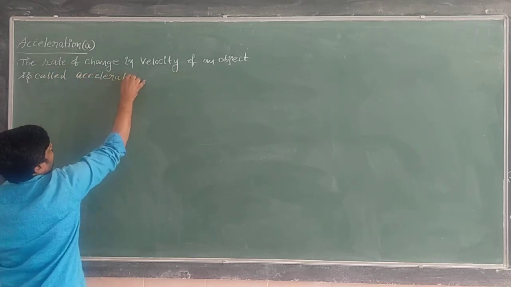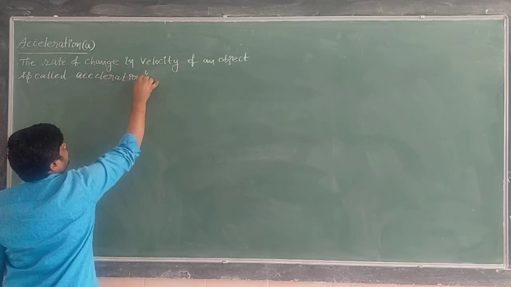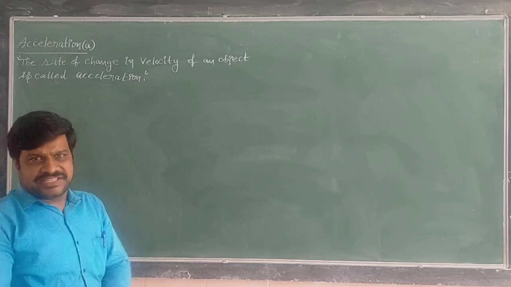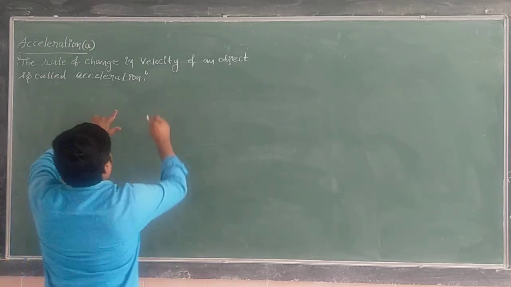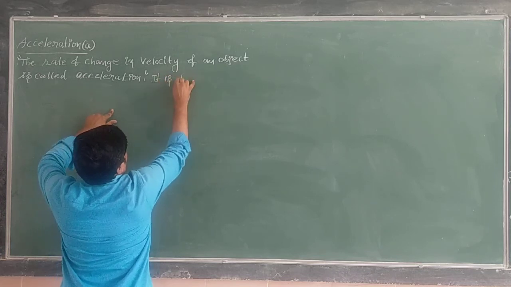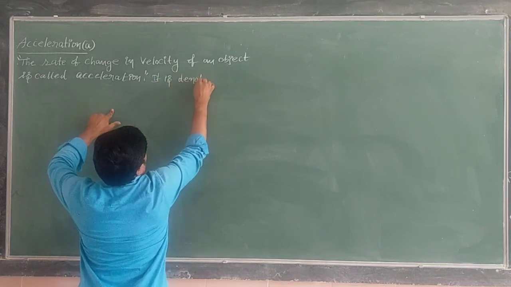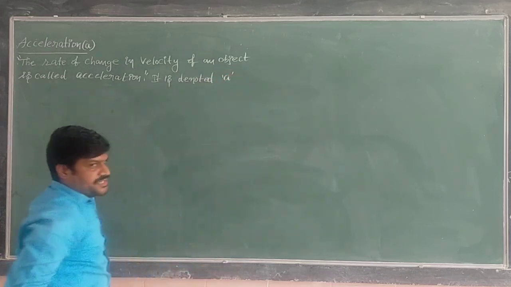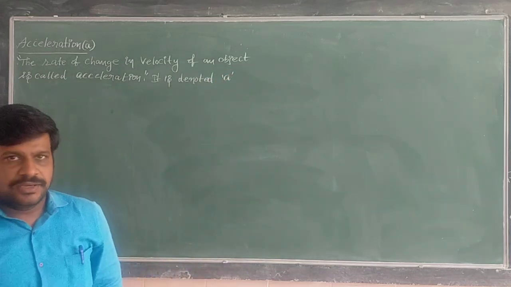With respect to time, how the velocity is changing. Here it is denoted by a small a. Acceleration is denoted by small a.